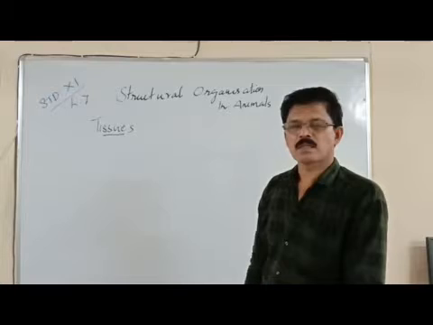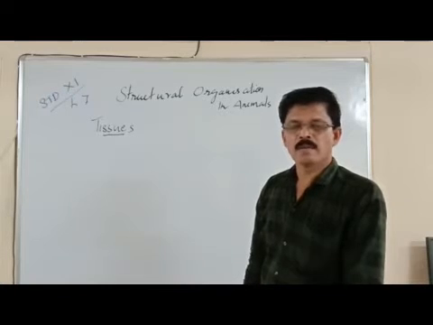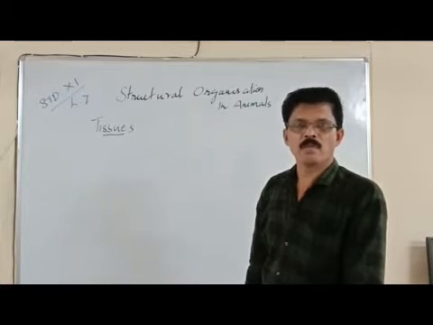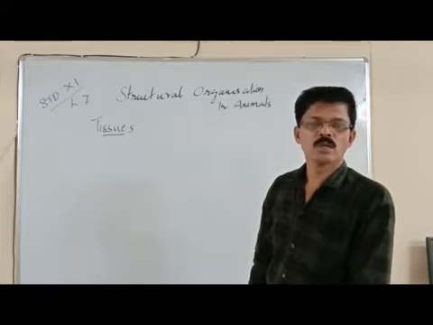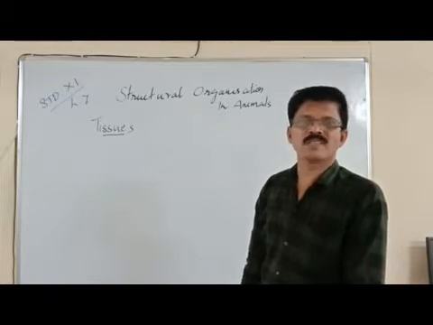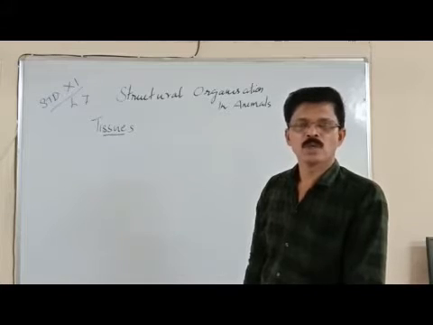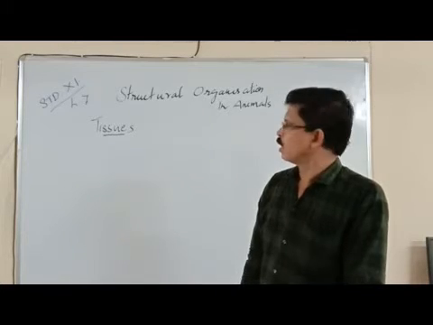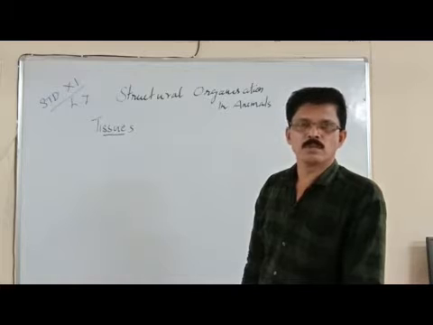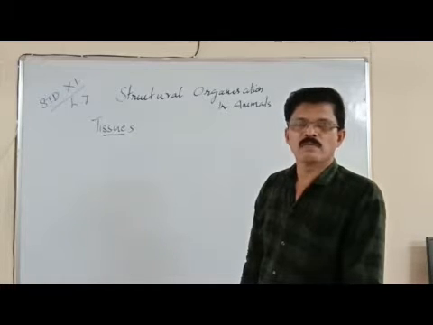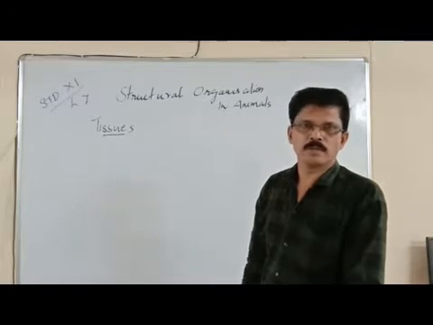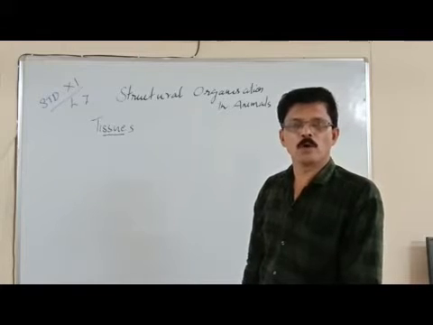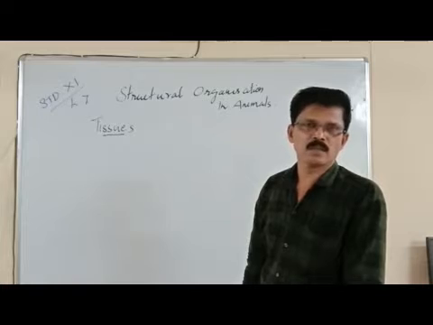In plants, there are different types of tissues like parenchyma, collenchyma, sclerenchyma, which belong to simple permanent tissues, and another type of tissue is complex tissues. But in animals, there are mainly two kinds of tissues that we are going to study in detail today. So tissues are a group of similar cells which perform a specific function.